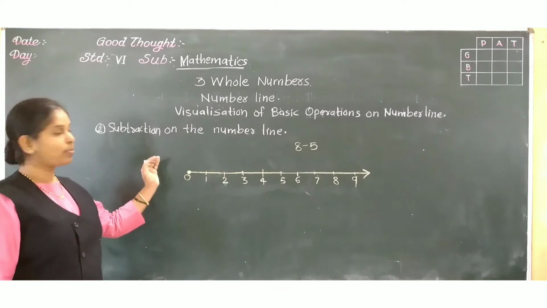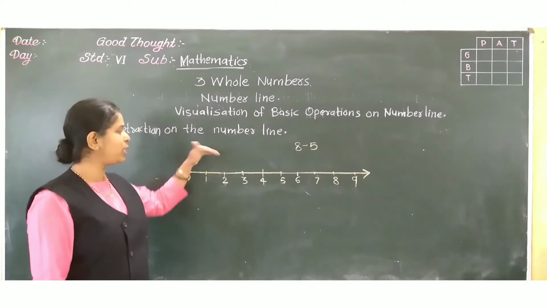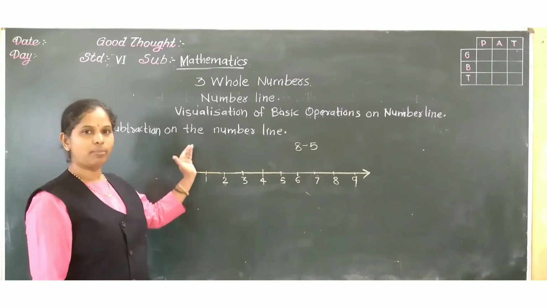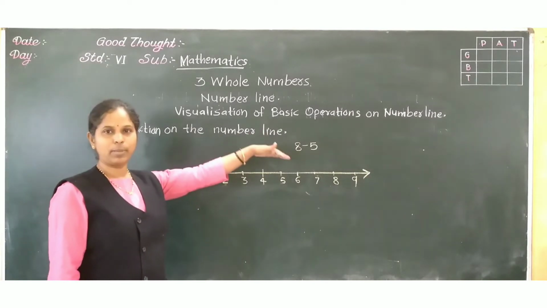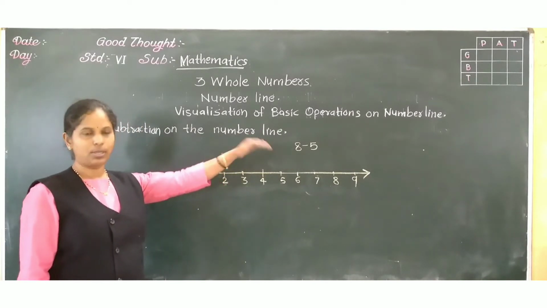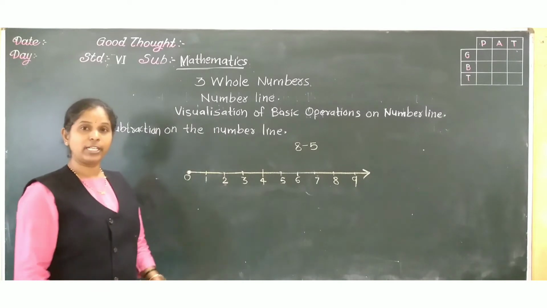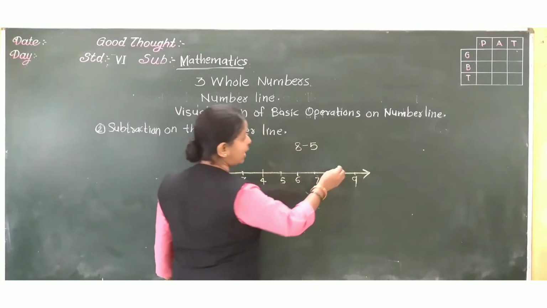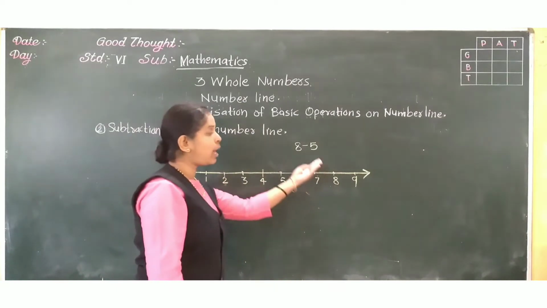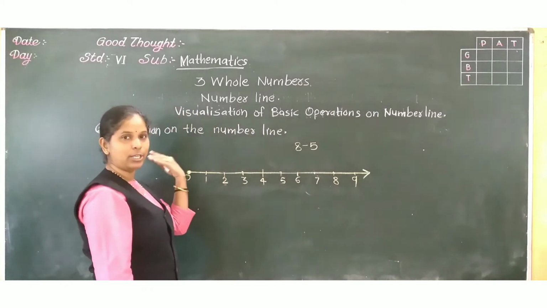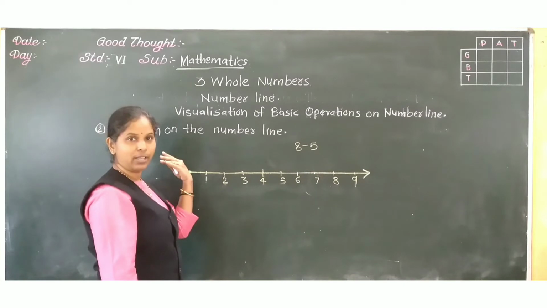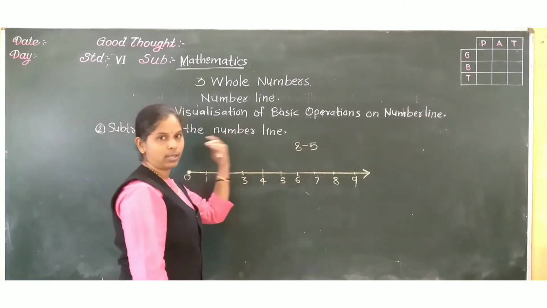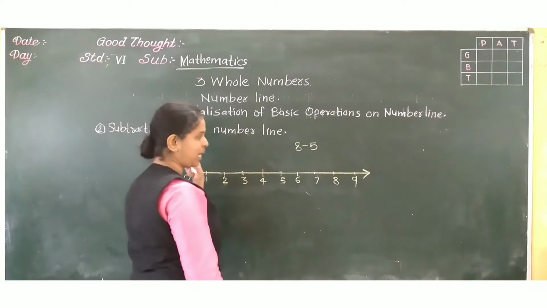We shifted from the smaller given number. Now, here, 8 minus 5. From 8 we have to start, and minus means we have to come to the back side, to the left side. 5 gaps we will come behind.